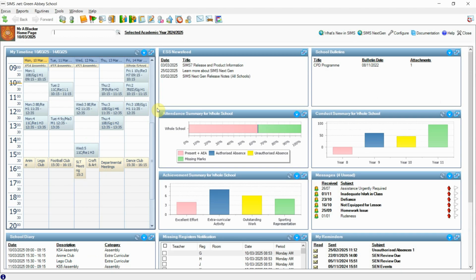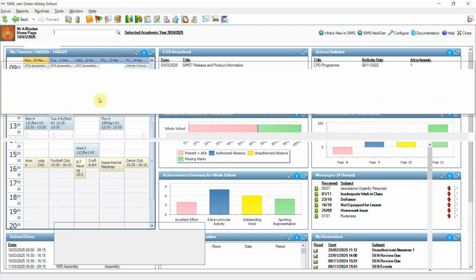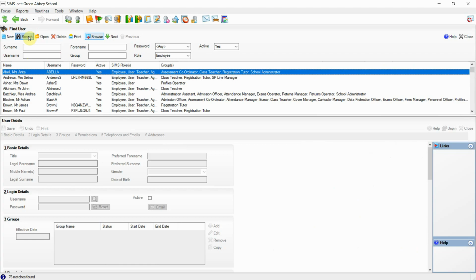So let's begin. Previously, if you wanted to identify staff usernames, you'd have to go to Focus, System Manager and Manage Users. Within here, you could search for a particular person to identify their username, or simply search all members of staff. On the preceding results, the column for username identifying the user identity for each person in the database would appear. Whilst accessible, this isn't ideal if trying to run an audit of all users in the system and their associated permission groups.